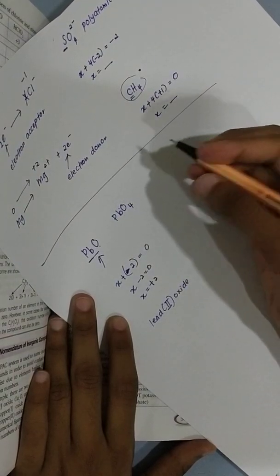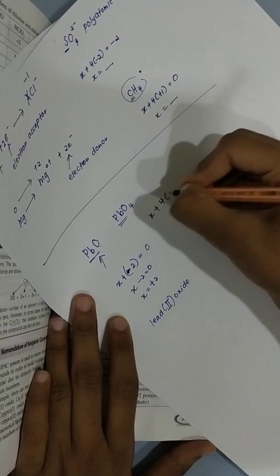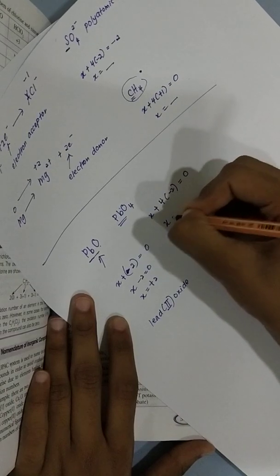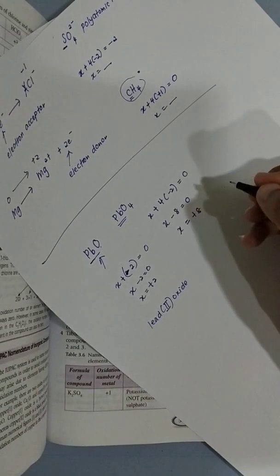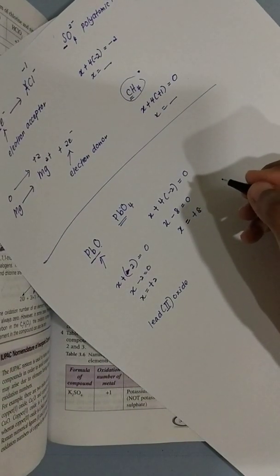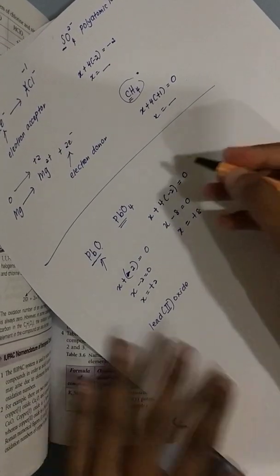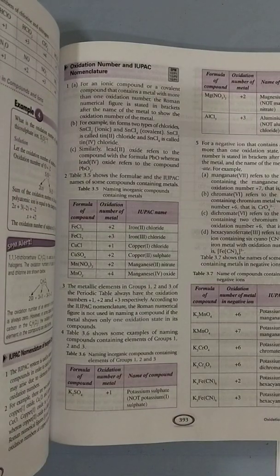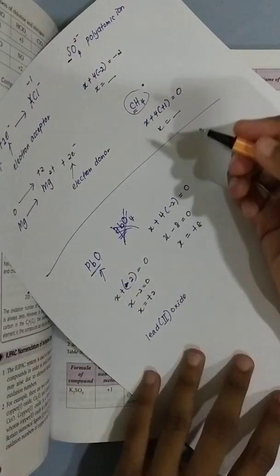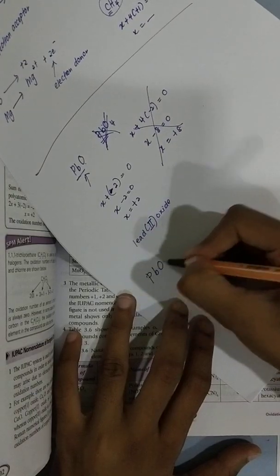This one, how would I name it? I'm not sure, I don't know. So let's just check. X plus 4 times -2 equals 0. X - 8 equals 0. X is +8. Hey, wait, there's a mistake. Yeah, I made a mistake. Let me just check. Oh, sorry, it's not 4. It's supposed to be 2. I'm sorry, I made a mistake here. Let's say PbO2.